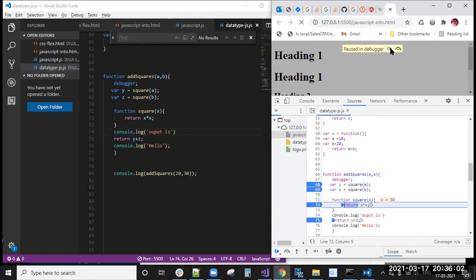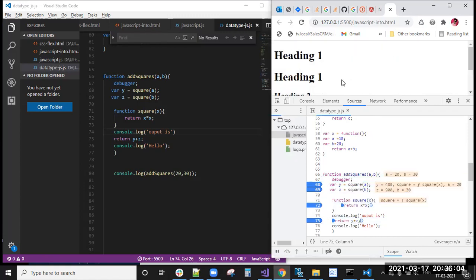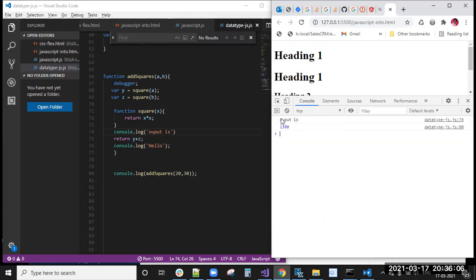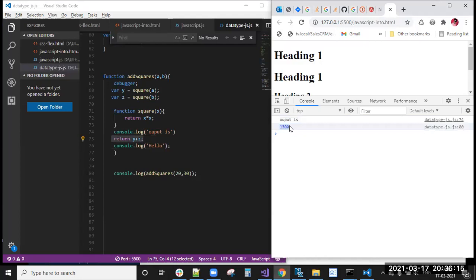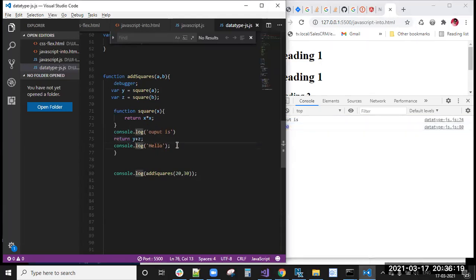The execution is going on, right? Go to the console. Only the output console.log is printed in the console. After return y plus z, that is 1300, it is returned. But this console.log of hello is there, right? Whatever you write after the return statement, that logic will not execute.